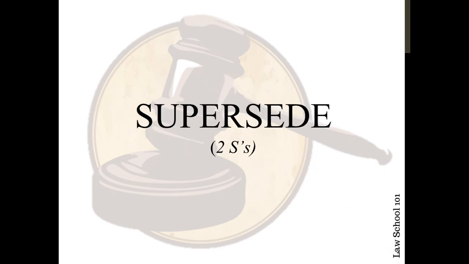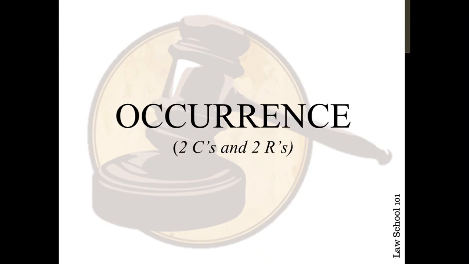The next one, supersede. The key here is there's no C but there's S for seed. S-E-D is supersede. Just remember there are 2 S's in the word. The next one, occurrence. The key element here is to remember that there are 2 C's and 2 R's. If you remember these small things, it'll be easy for you to answer your questions. Instead of looking at all the 4 options and seeing which one looks right, you might just see that 1 C is missing, so this is out of the question. That's how you deal with these questions.